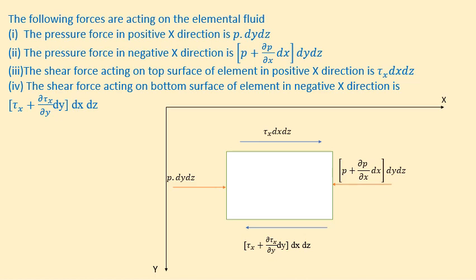Similarly, we have the shear force acting on the bottom surface in a direction opposite to that of the top surface, given by tau x plus del tau x by del y dy dx dz. So the term del tau x by del y refers to the variation in the shear stress over the length or height dy.